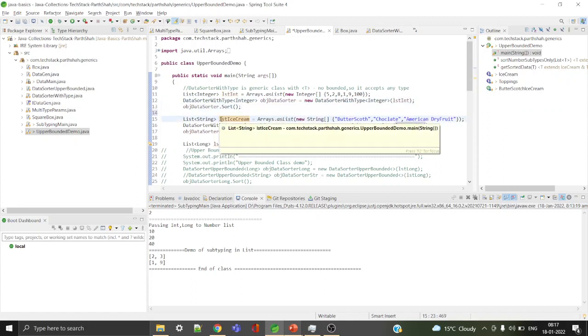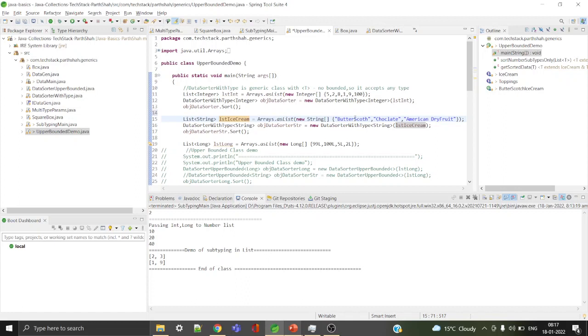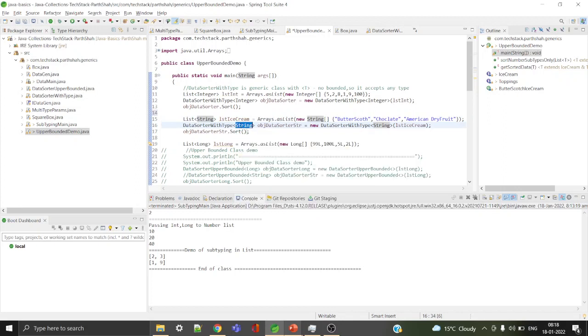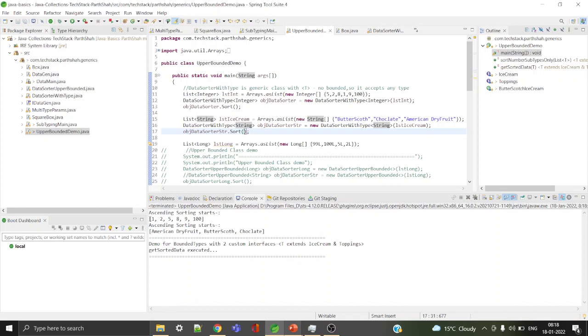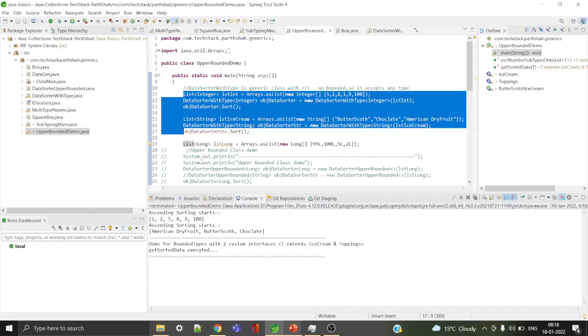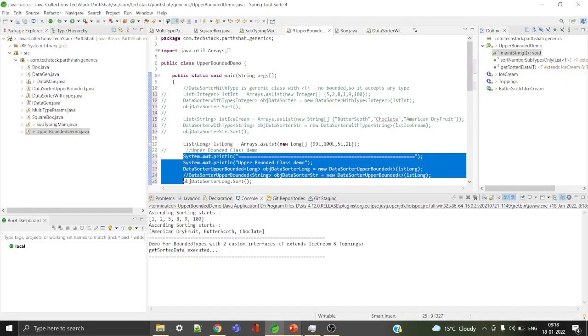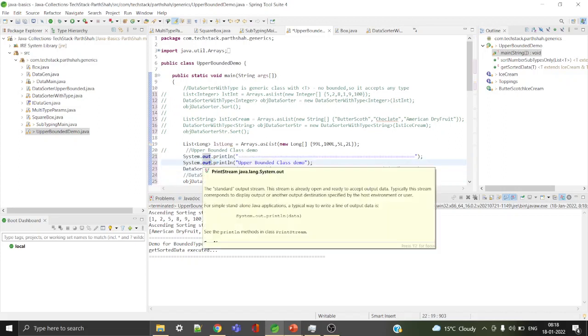Similarly, I create one more list with String, with different varieties of ice cream, butterscotch, chocolate, American dry fruit. Then I specify DataSorter type with String, and then invoke the sorting method. So it will work for both. Basically it sorts my integer list, it sorts my string list. Now suppose I want to run a particular logic only for numbers, I don't want to run it for String, then how can I restrict the type?